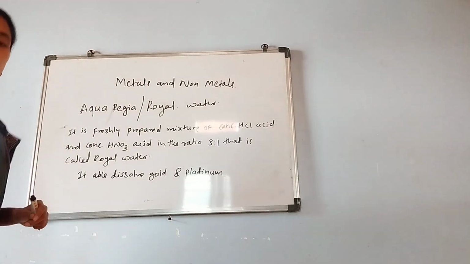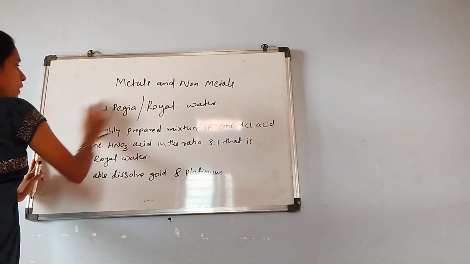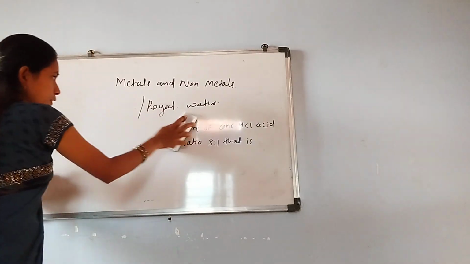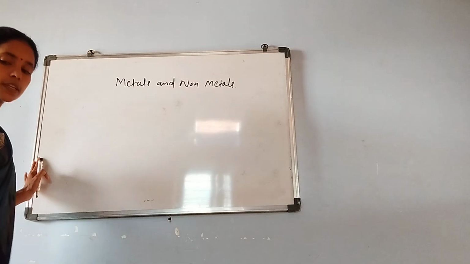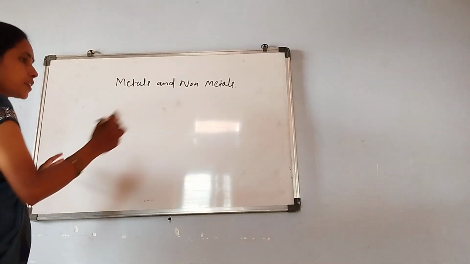Next I will discuss displacement of metals. If one metal is displacing another metal, then it is the more reactive one. I'll write down the reaction first.